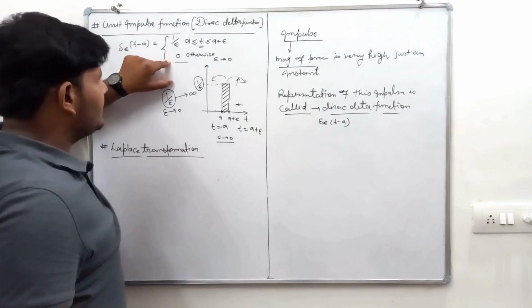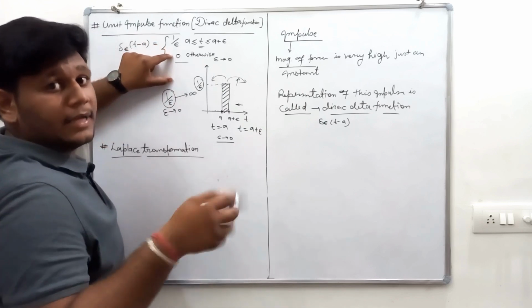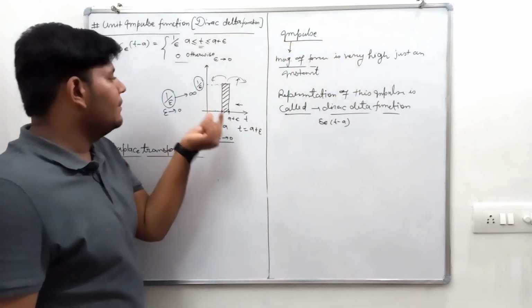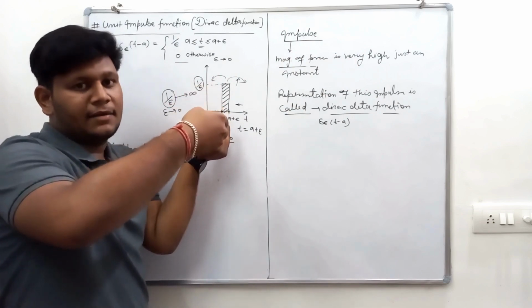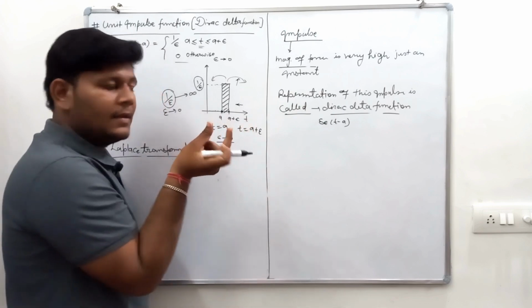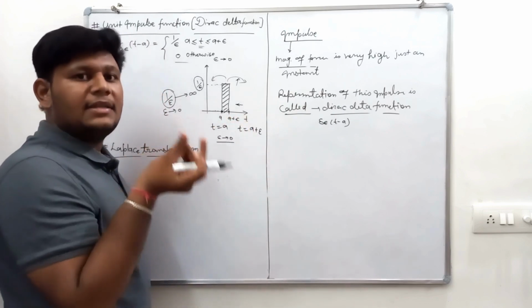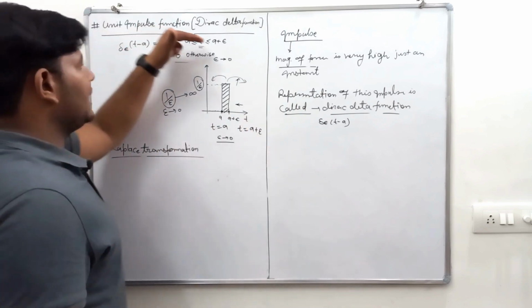This is the physical meaning and importance of this function: the magnitude of high force. In this particular range the impulse is 1 upon epsilon. If epsilon tends to 0, the gap between these two points decreases, but the area remains constant. So this is the unit impulse function, or Dirac delta function.